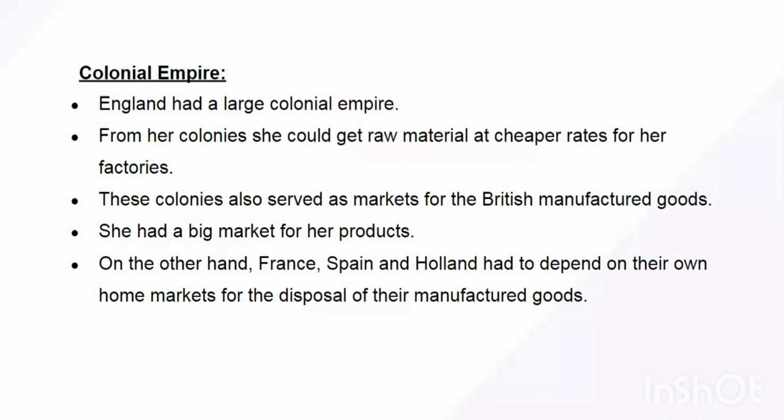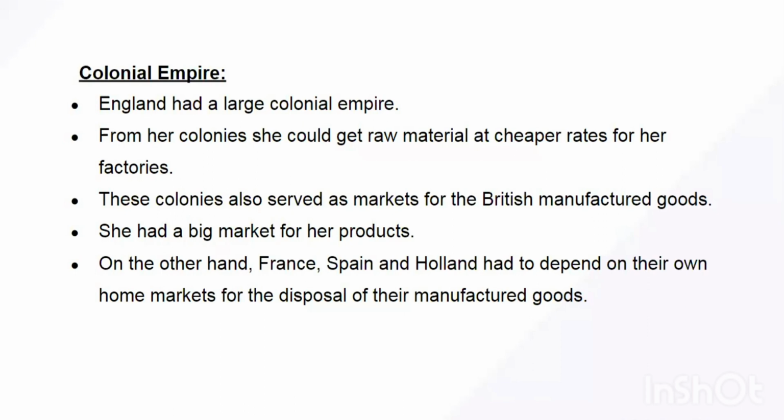And whenever you are dependent on a very limited market, how much can you sell in your own country? There is a limit, right? You cannot compel the people to purchase the same product twice and thrice and four or five times, right? There is a limit. But England's advantage was that throughout the world it had colonies, and because of these colonies, there was a market available to sell the British products, which was not there for the other countries.